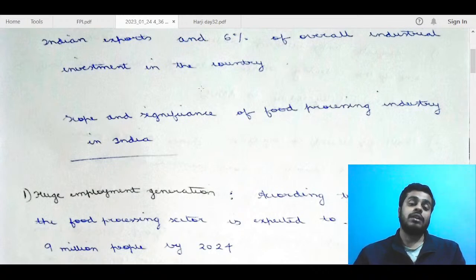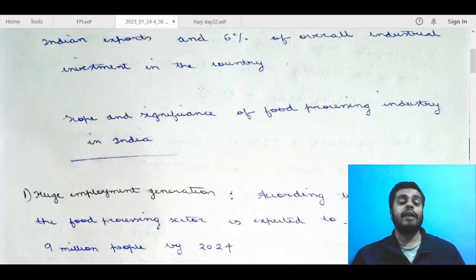I hope you are understanding that. Significance means how the society is affected right now, or how it is affecting the economy right now. So what is the significance of that industry? That you need to write in significance.